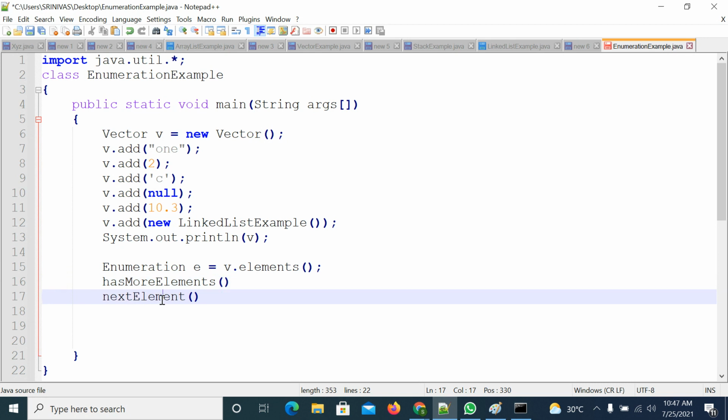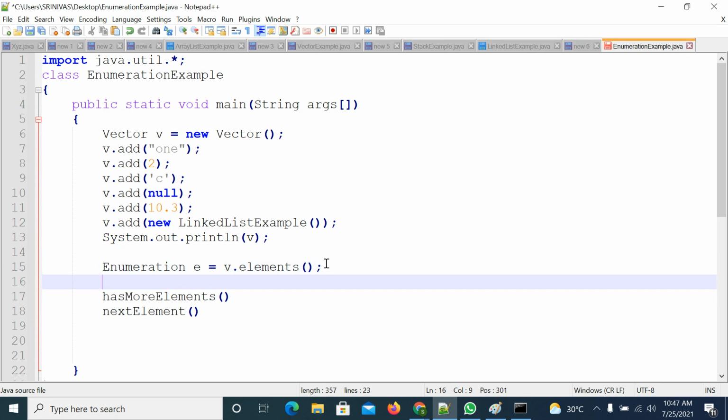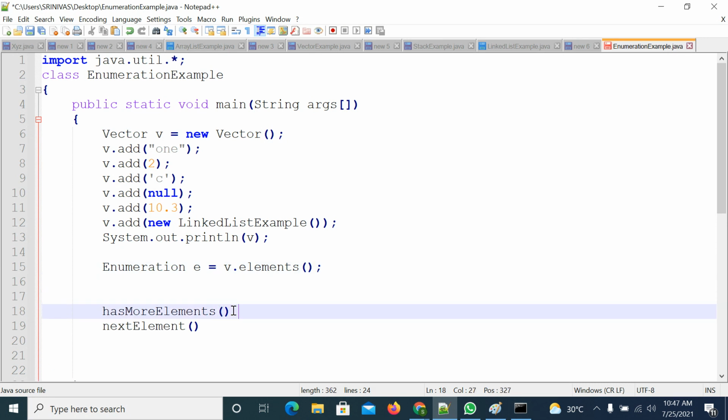Now try to understand how I will call this. First, what is the purpose of the hasMoreElements method? First it will verify whether the collection object contains data or not. The return type is boolean.